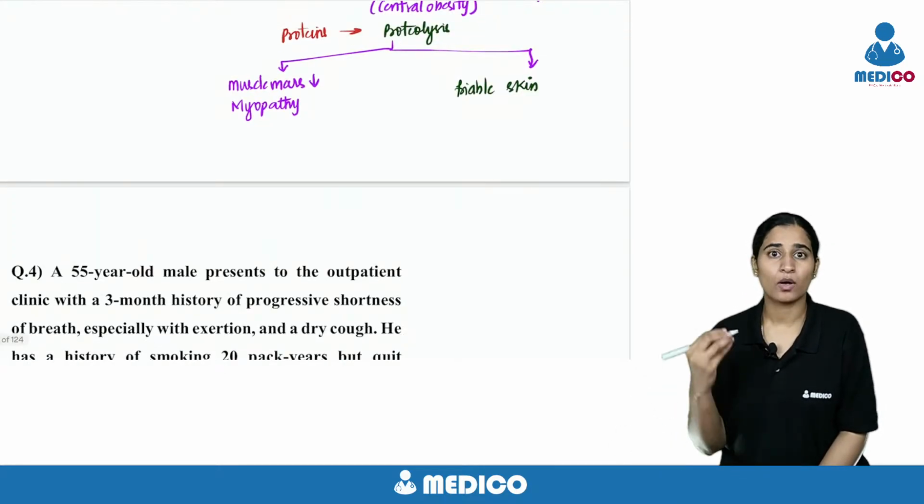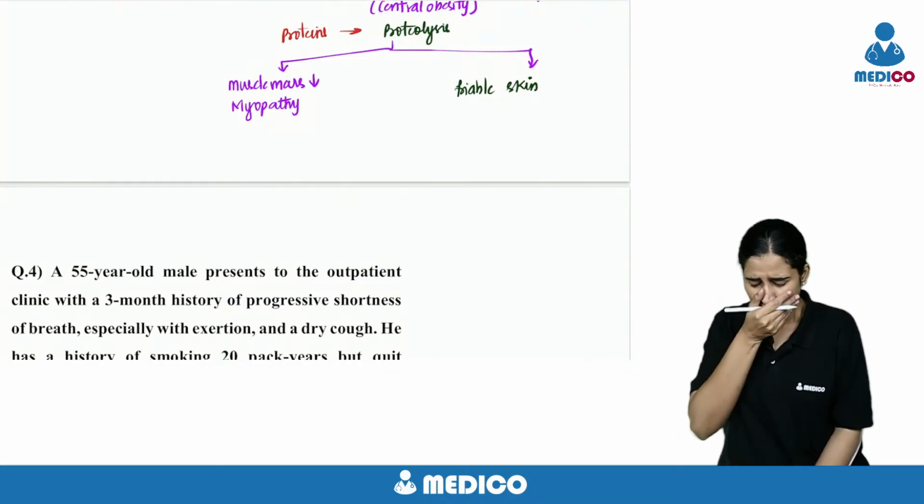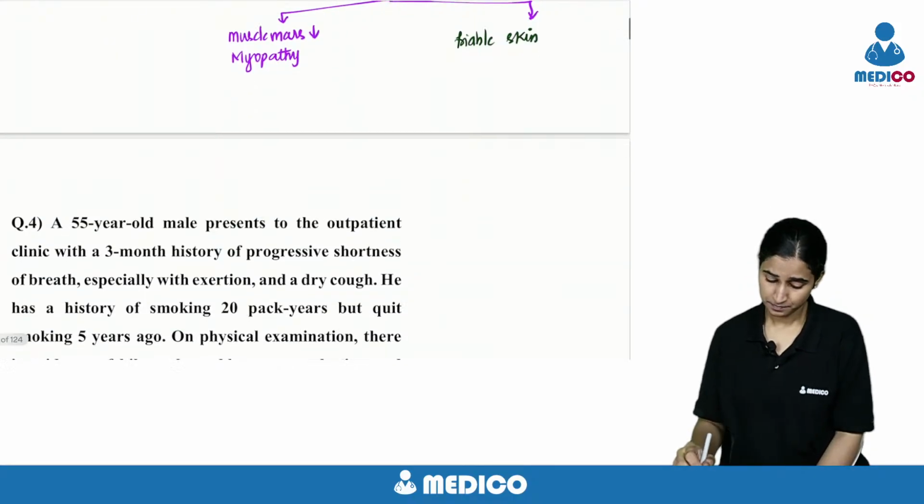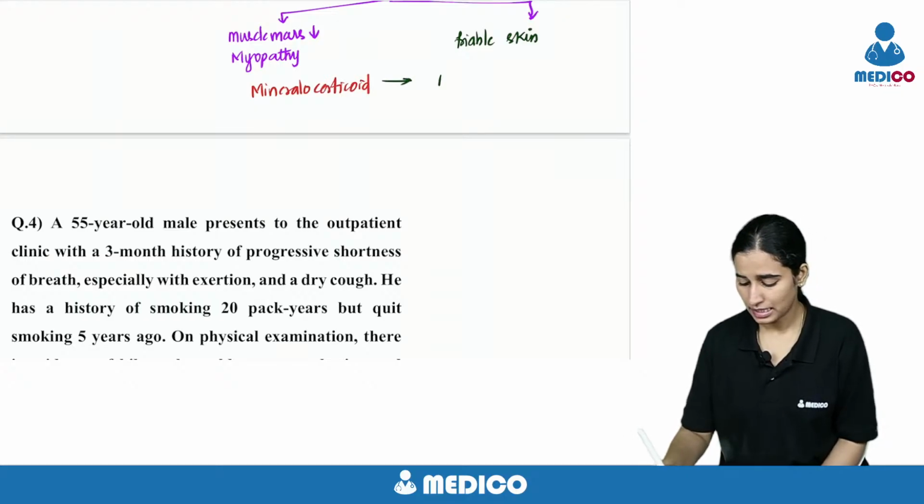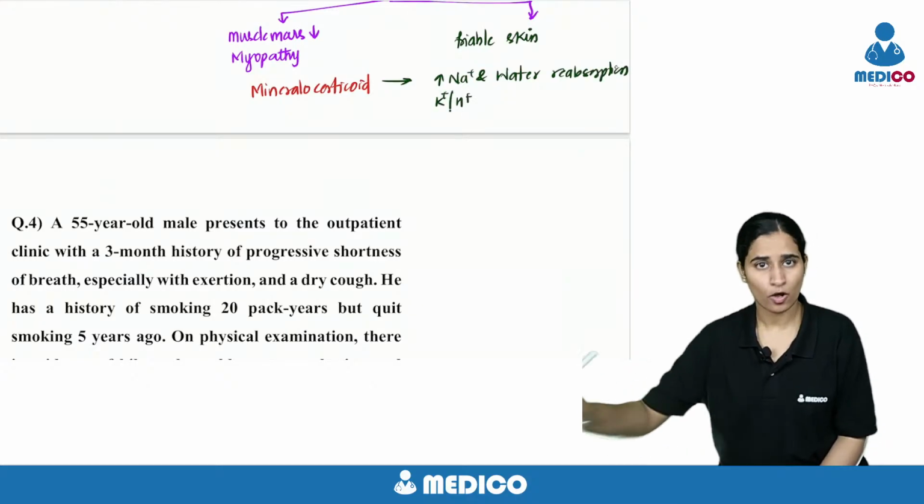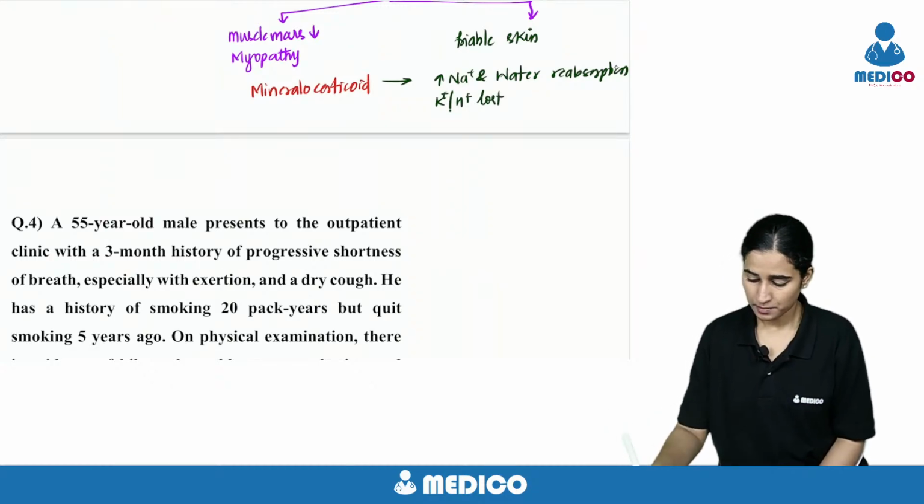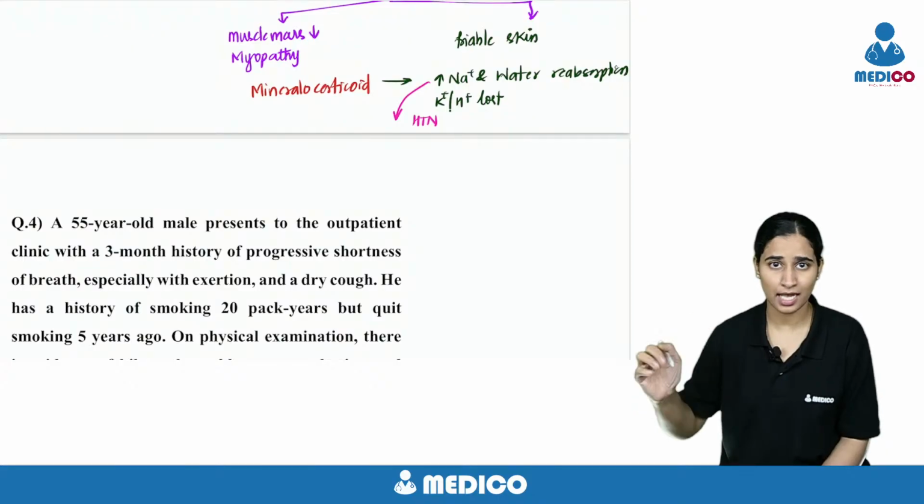Next, your cortisol also has some mineralocorticoid effect. Because of that, there is increased sodium and water reabsorption into the body, and potassium and H+ is lost out of the body. Because of sodium and water reabsorption, these patients are having hypertension. Because potassium and H+ is lost, there will be hypokalemia and alkalosis.